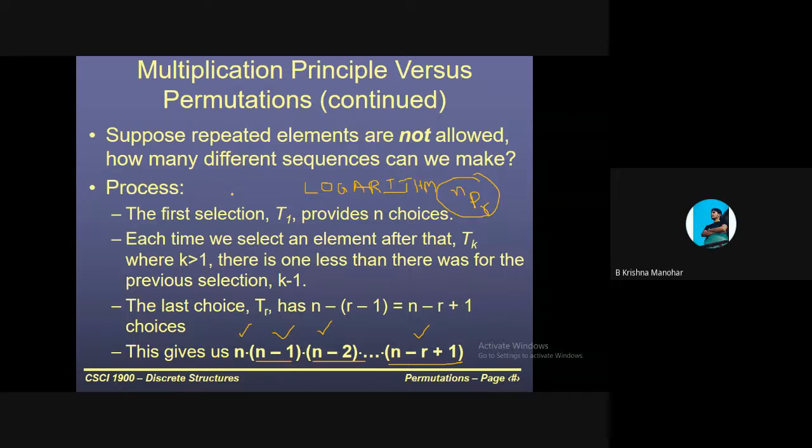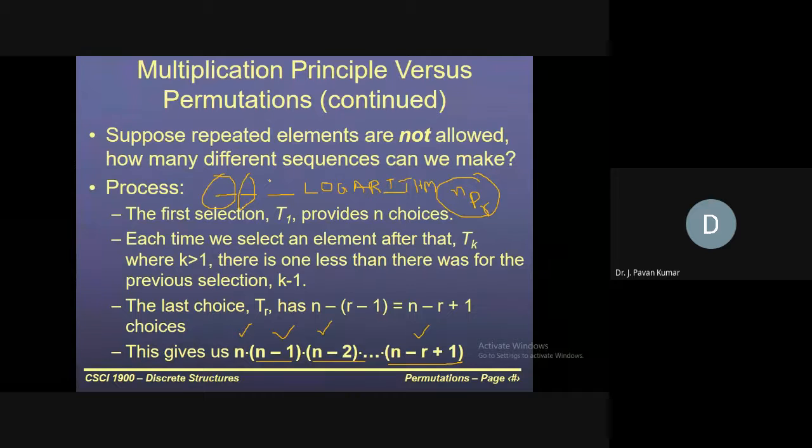So, 9P3. For the first one, how many possibilities will be there? 9. For the second one? Sir, is repetition allowed? Try to understand from the question only. If I tell you whether repetition is allowed or not, then you are depending on my input, right? Try to interpret the question.